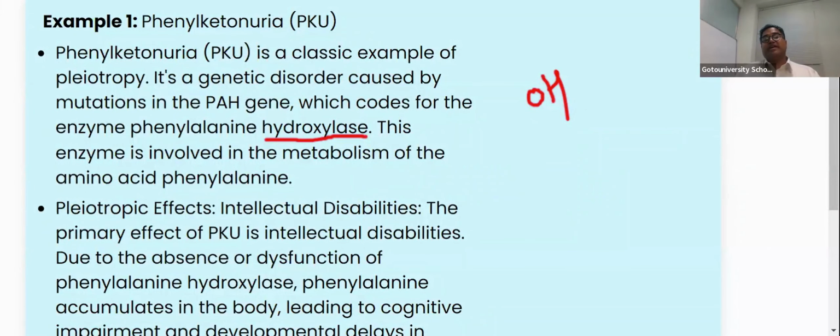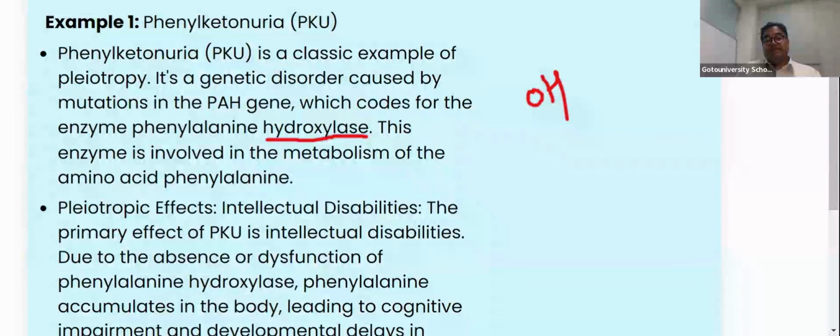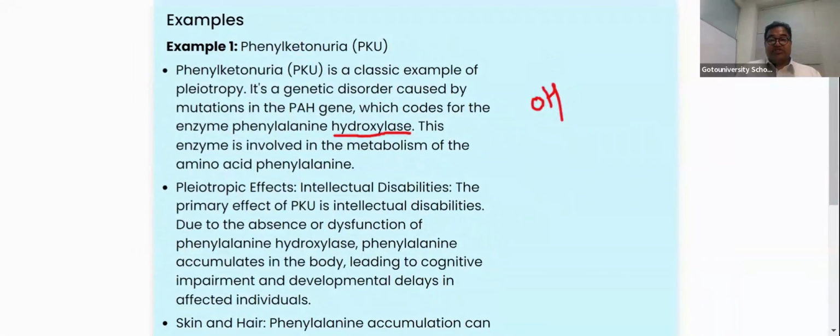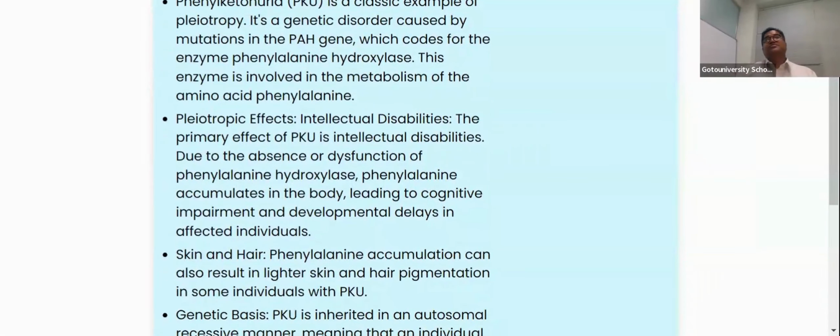That is the reason why we call this particular enzyme action hydroxylase activity. Now, a phenylketonuria patient has a mental disorder because of the accumulation of excess phenylalanine, because this enzyme is defective. In the mental and behavioral sense, what happens exactly?